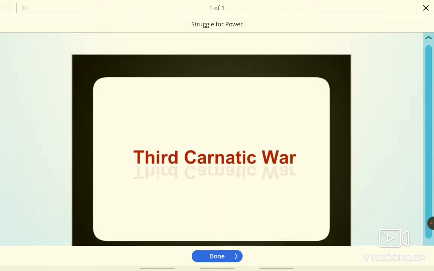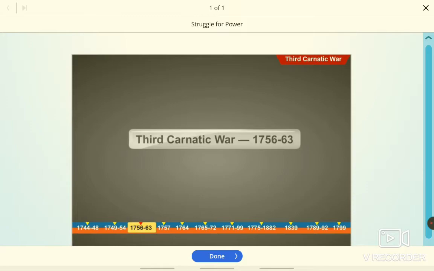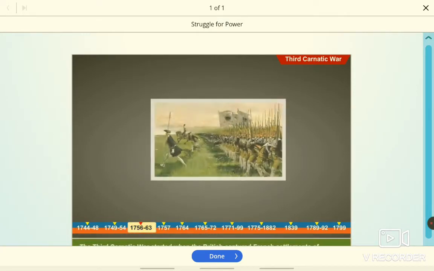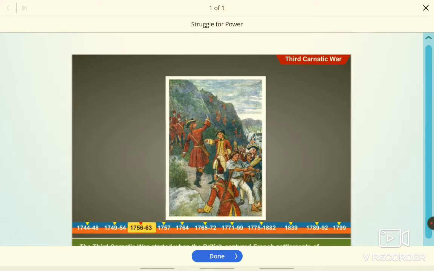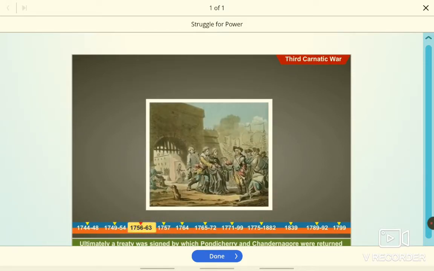Third Carnatic War, 1756 to 63. The Third Carnatic War started when the British captured French settlements of Chandanagore and Pondicherry. Ultimately, a treaty was signed by which Pondicherry and Chandanagore were returned to the French. But the treaty ended the French ambition of building an Indian empire and made the British the dominant foreign power in India.